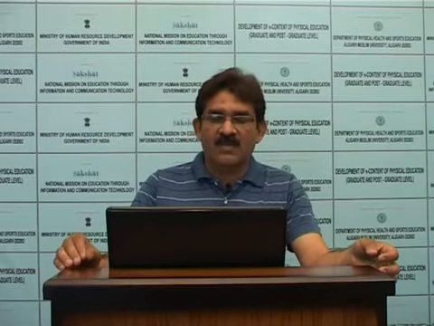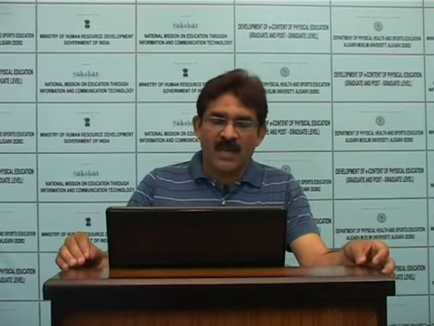Characteristics of a typical rib: posterior end, costal head, costal neck, costal tubercle, shaft, costal angle, costal groove, anterior end. This is a typical rib. This is the posterior end, costal head, neck and costal tubercle.